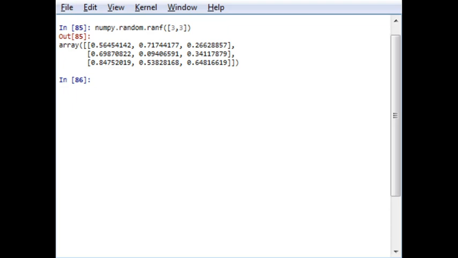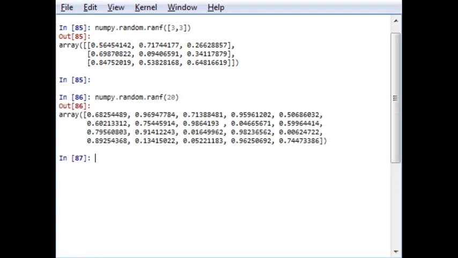So for example, if you want to generate an array of 20 elements, it will generate an array of 20 elements, a single dimension, not a multi-dimension. Okay. Let's move further.